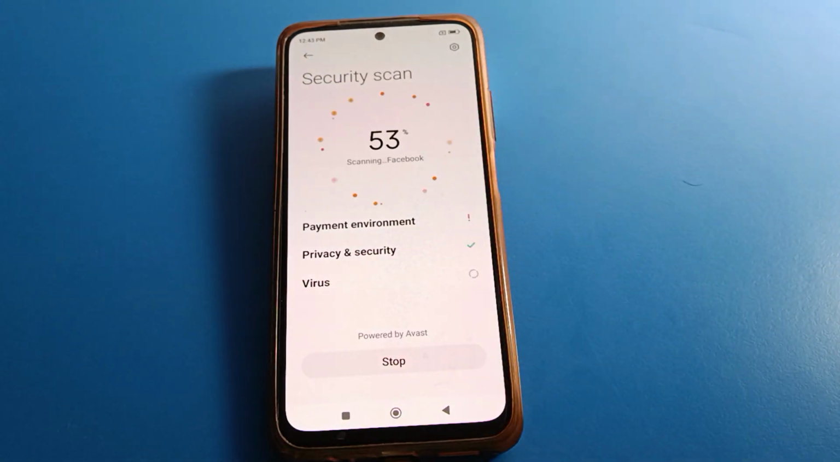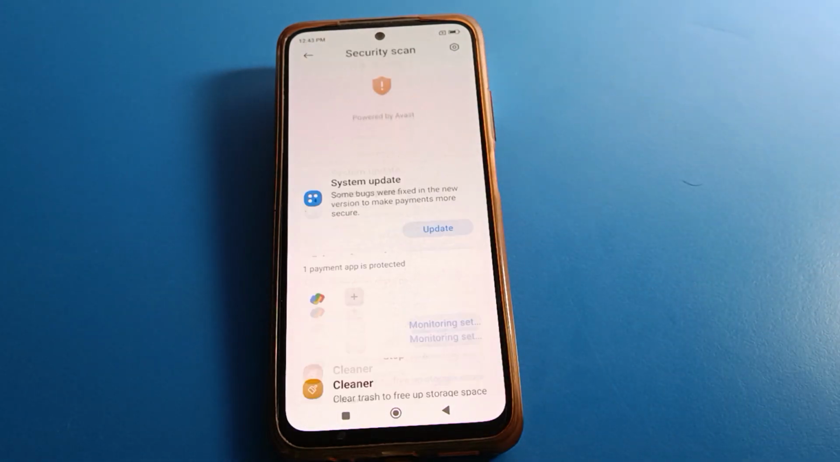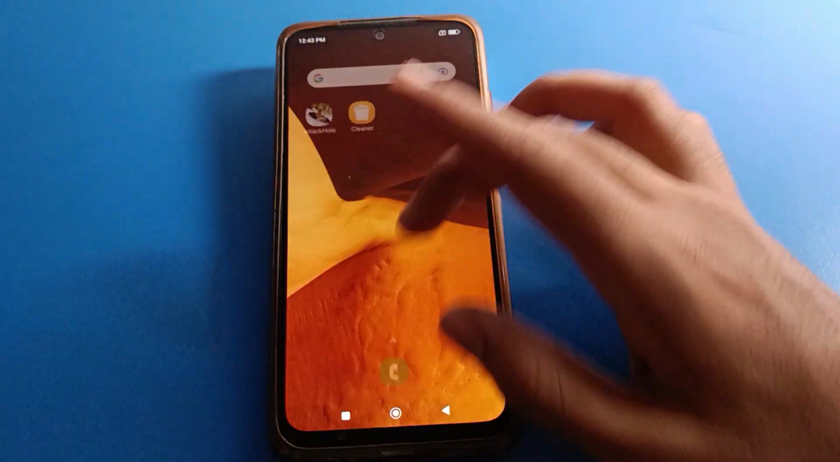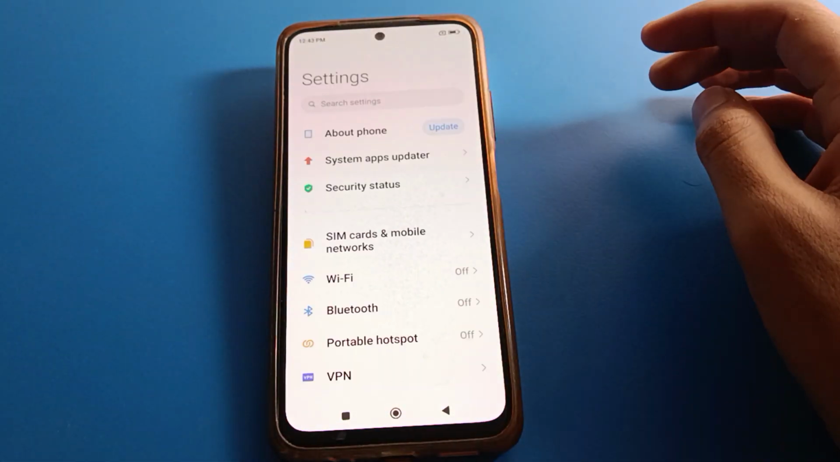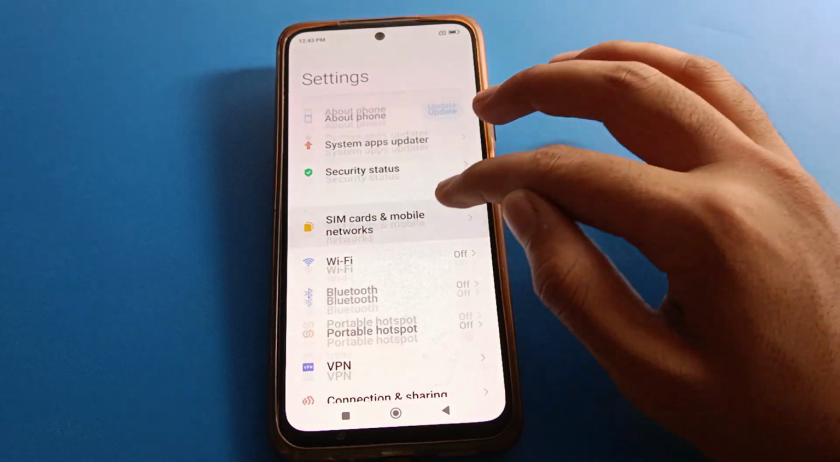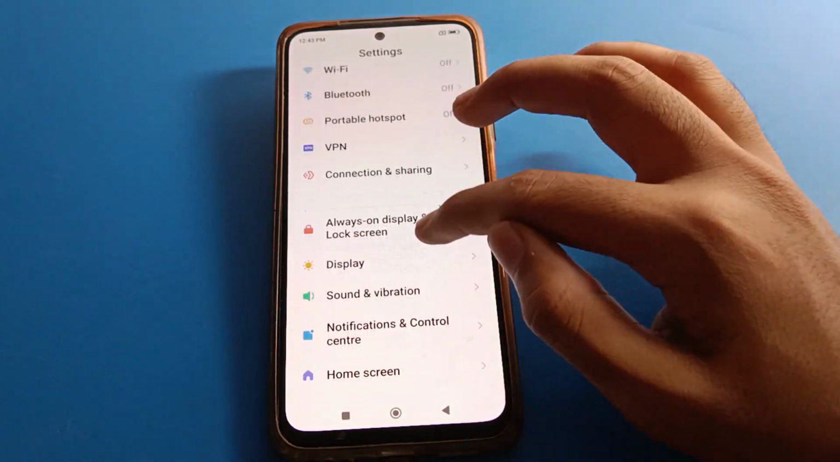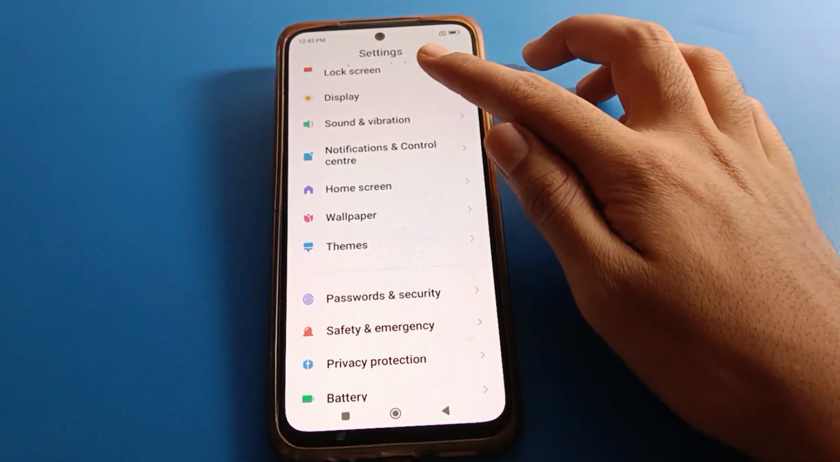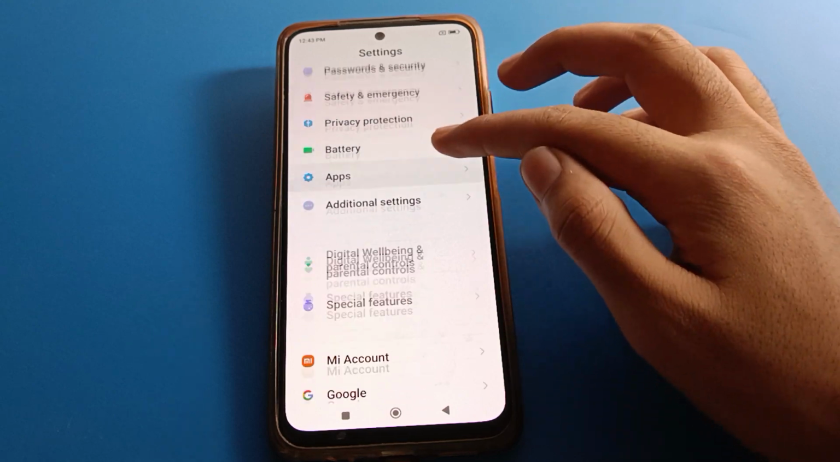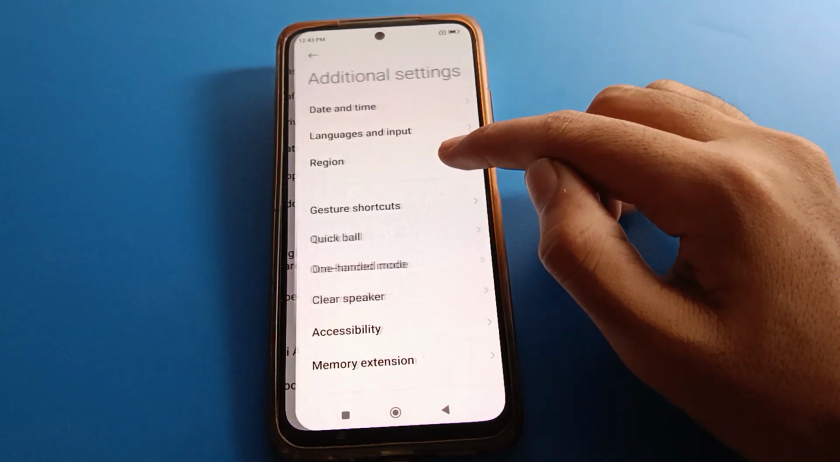So friends, in Redmi mobile how to use power button to end call setting. Open your phone settings. After phone settings, then scroll down and friends click here additional settings. After additional settings,